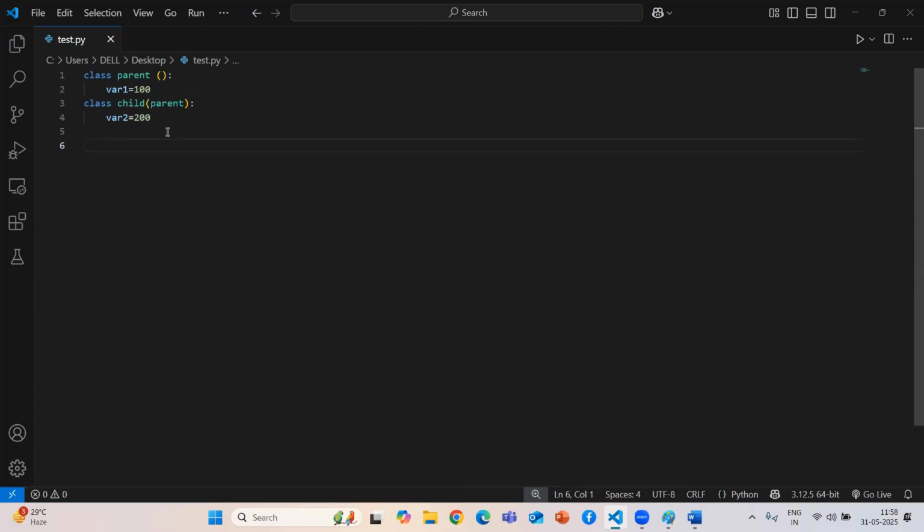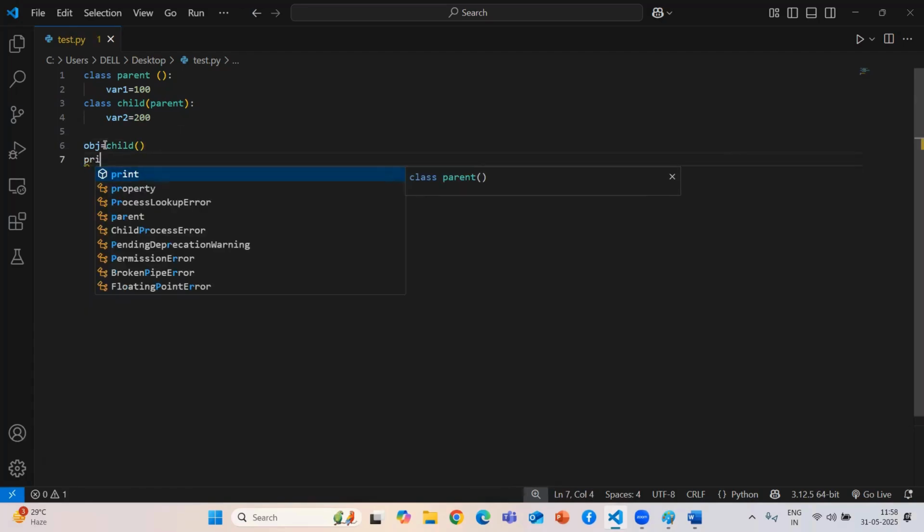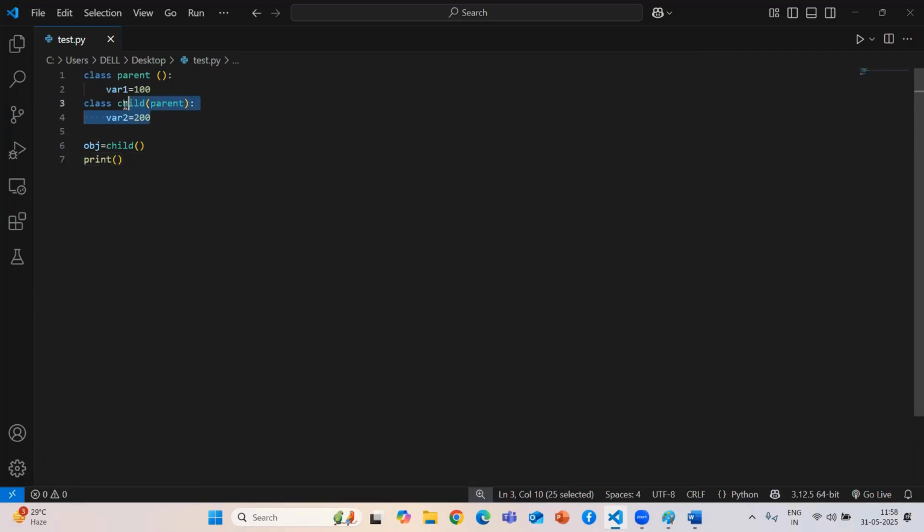If somebody comes to you and asks where the father is, you can give that particular answer. Also, he can reach that father directly. But if inheritance is being acquired, you know your father's details, right? So every time you need to create the object for the child class. To create the object, with the help of your object name, you need to pass your class name. Now if I'm acquiring this property, I can access these two variables, right?